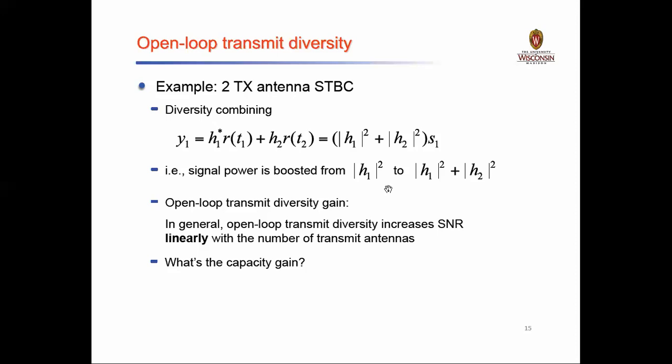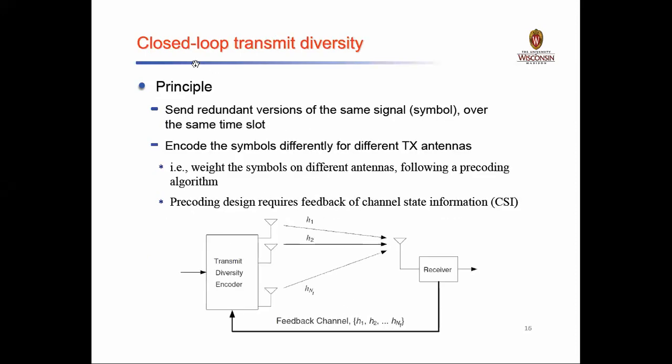Just to boost the signal power you can go for such a mechanism, that is, STBC coding techniques. In general, open loop transmit diversity increases the signal to noise ratio linearly with the number of transmit antennas. So if you have more than one antenna, your signal to noise ratio will automatically increase linearly.